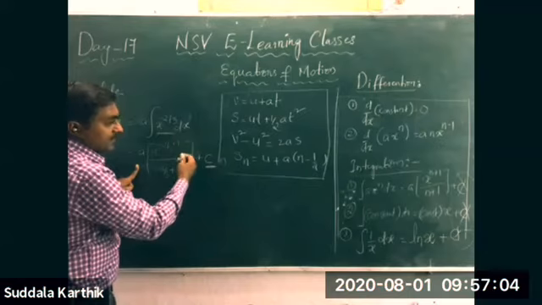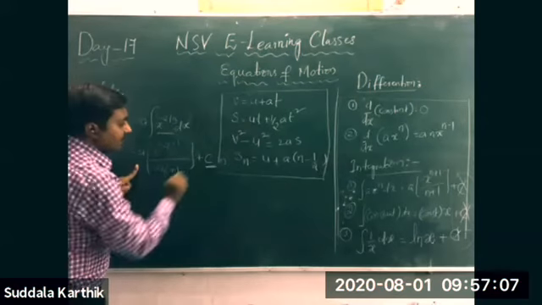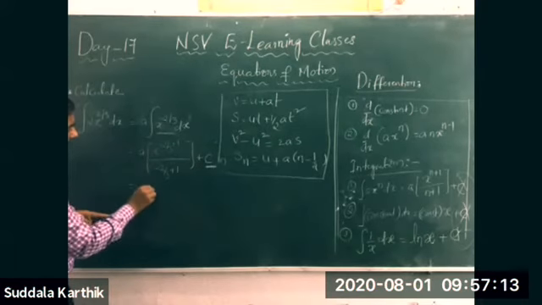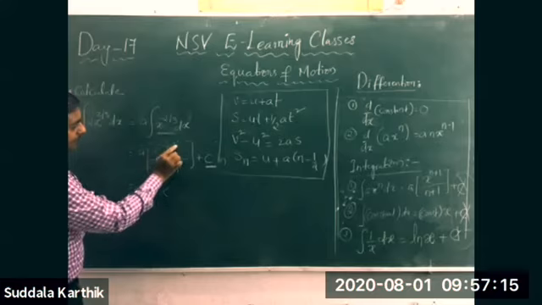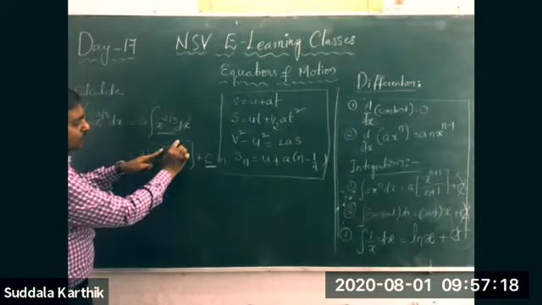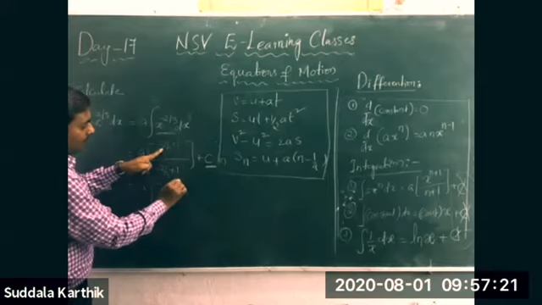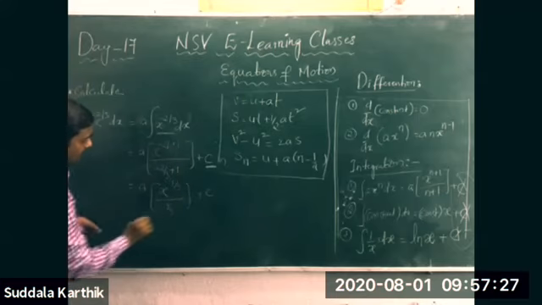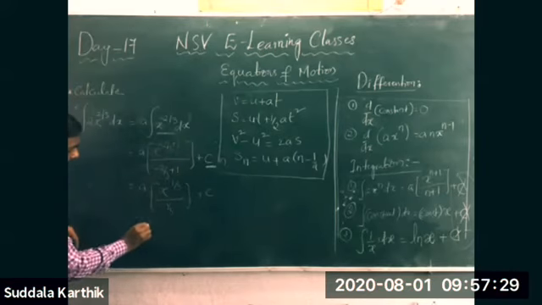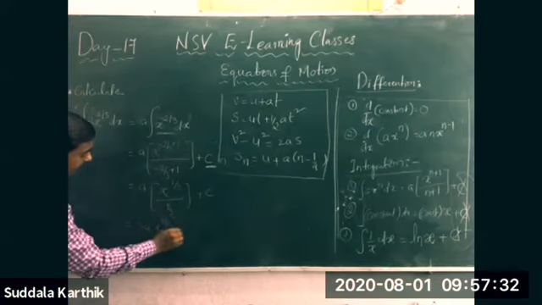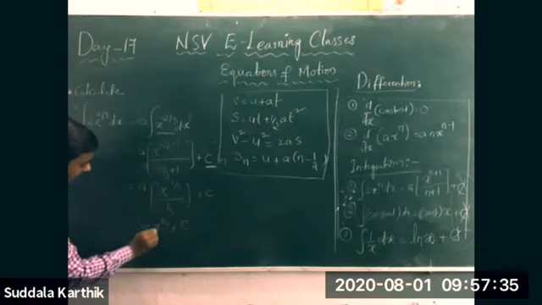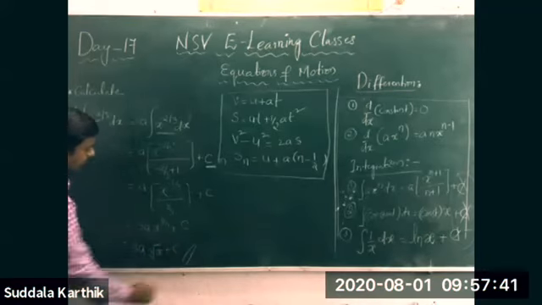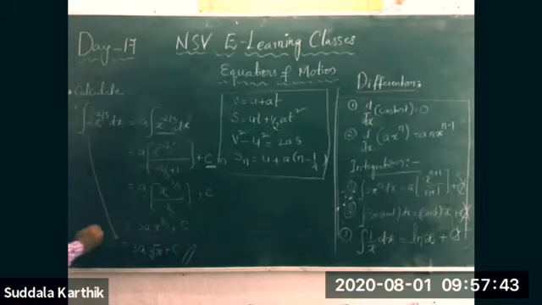After completion of the process, in the final answer you must write plus C. So this is a x to the power of minus 2 by 3 plus 1, and by doing the LCM, we get 1 by 3 in both places, plus C. Now 3 goes to the numerator: 3a x to the power of 1 by 3 plus C, which is 3a times the cube root of x plus C. This is the final answer for this integration.